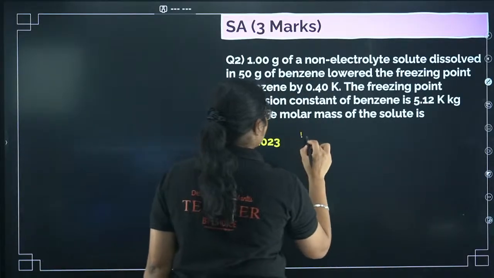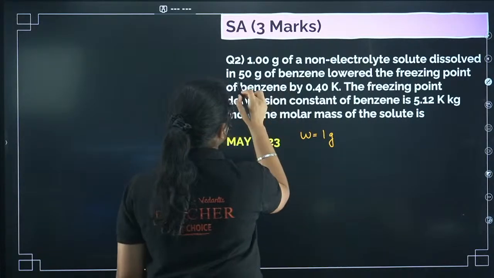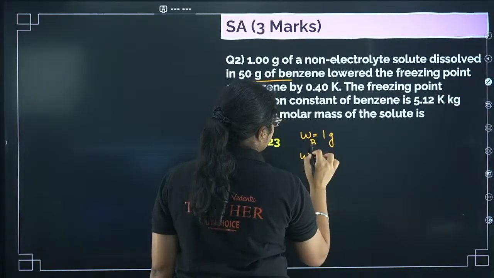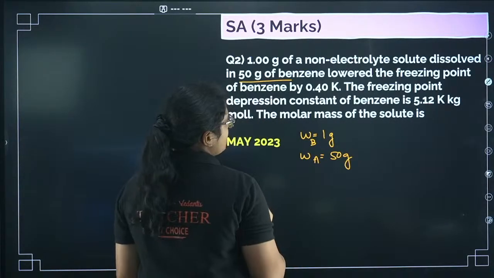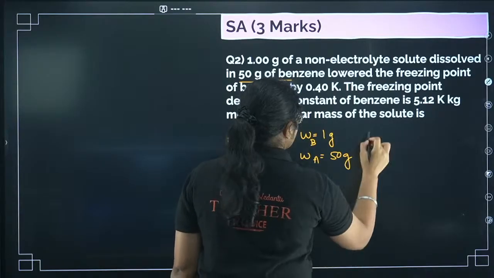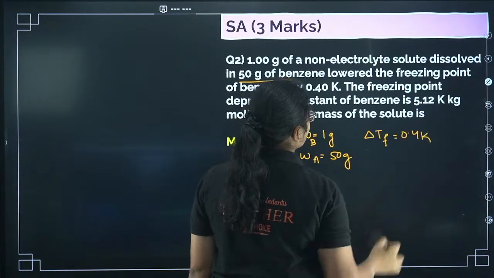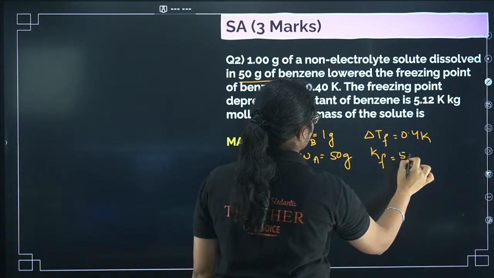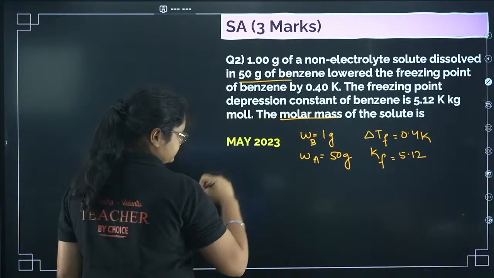Next, we have another question from the depression in freezing point concept. So you have weight of 1 gram of a non-electrolyte dissolved in 50 gram of benzene. So this is the weight of solute, WB I'll write. WA is how much? 50 gram of benzene. Lowering of the freezing point, so delta TF you have 0.4 Kelvin. Okay. The freezing point depression constant KF is 5.12.